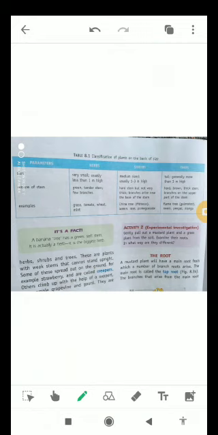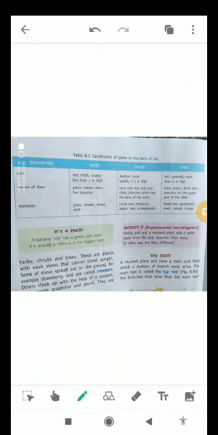Climbers are the plants which climb with the help of support, for example grapevine and gourd. And creepers are the plants with weak stem, and they cannot stand upright because they spread out on the ground, for example strawberry.